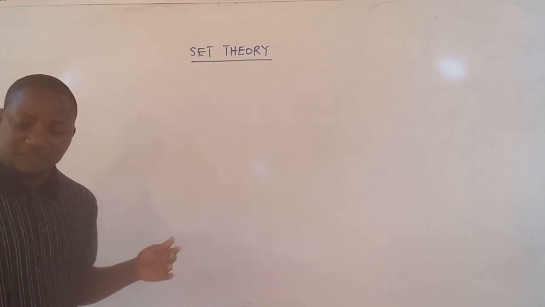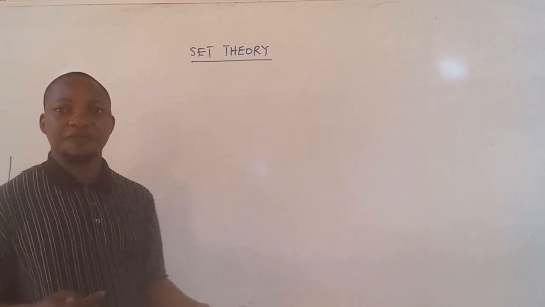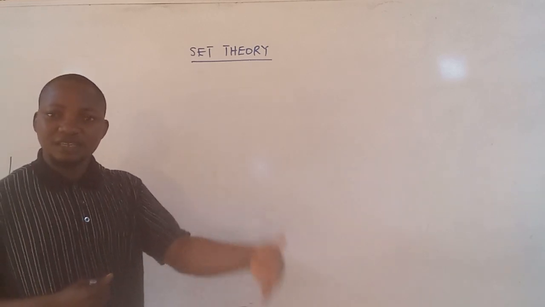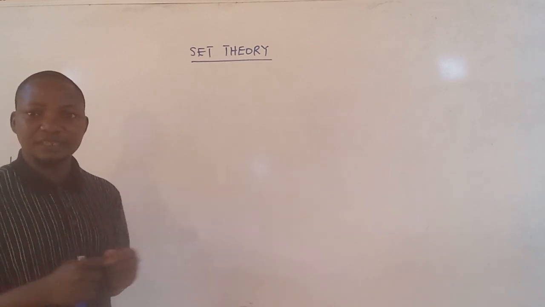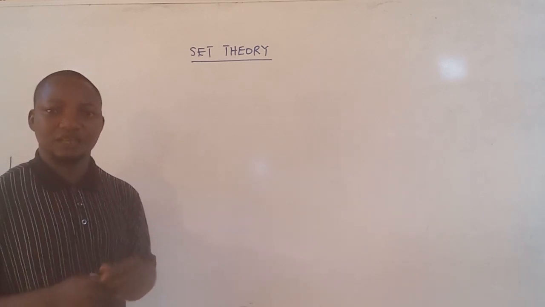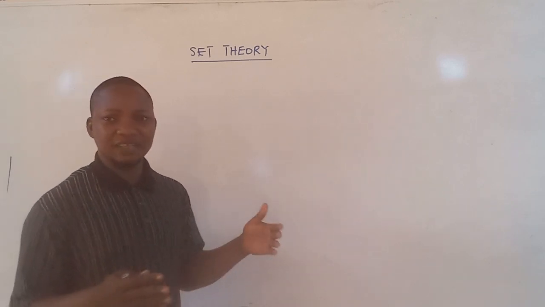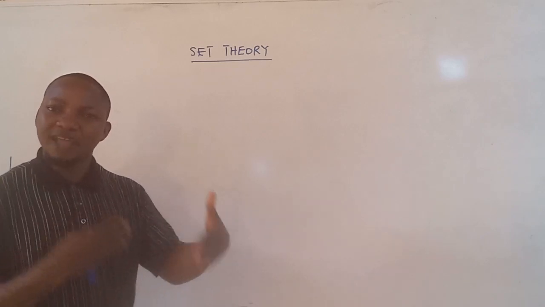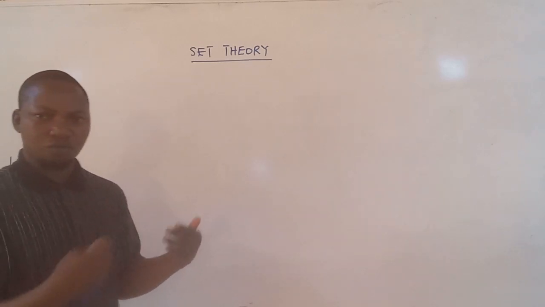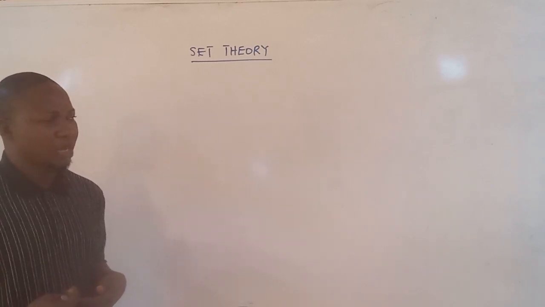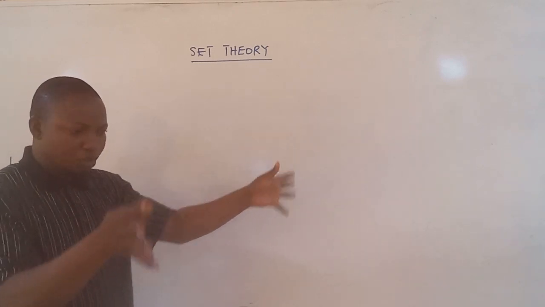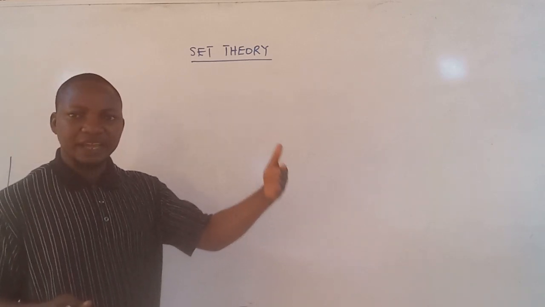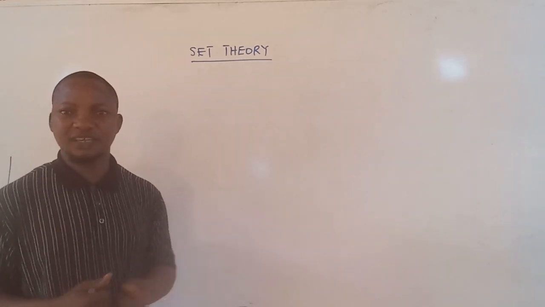And then we can talk about the set of all countries in Africa, or the set of continents on the planet Earth. Okay, this is a well-defined set too. Or we can say the set of planets in the solar system. Okay, these are well-defined sets. We can even come to examples of what we use in our home: the set of all kitchen utensils. This is also a set.